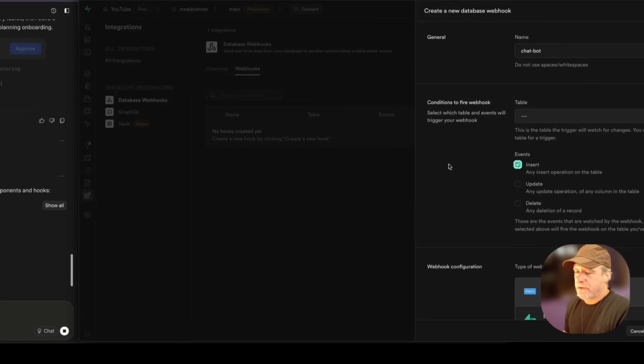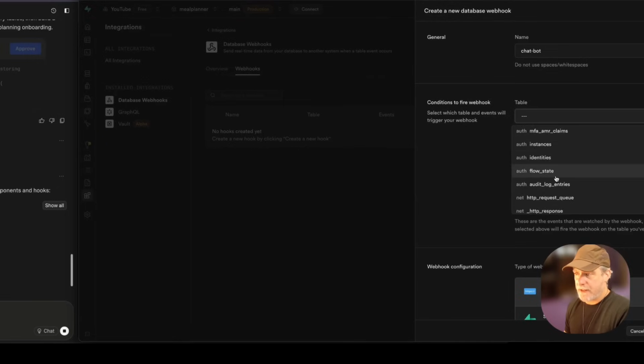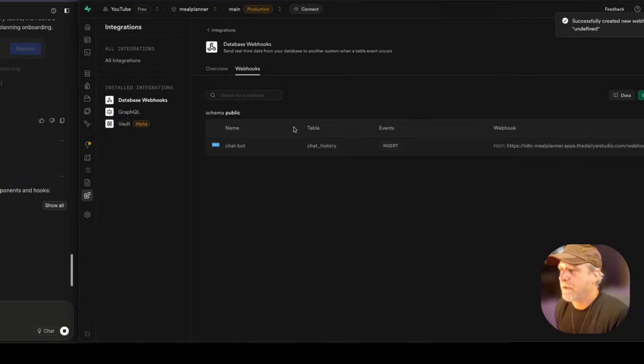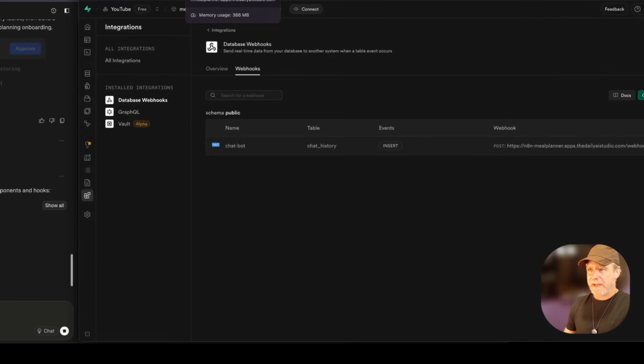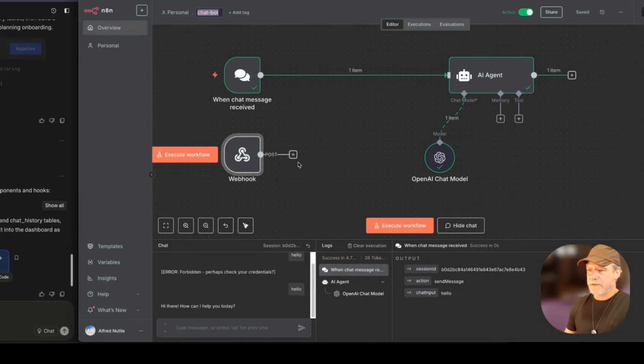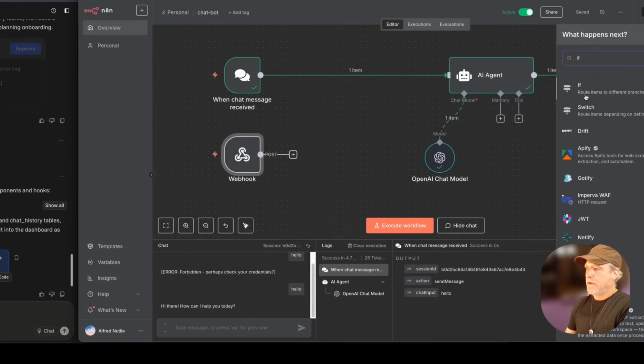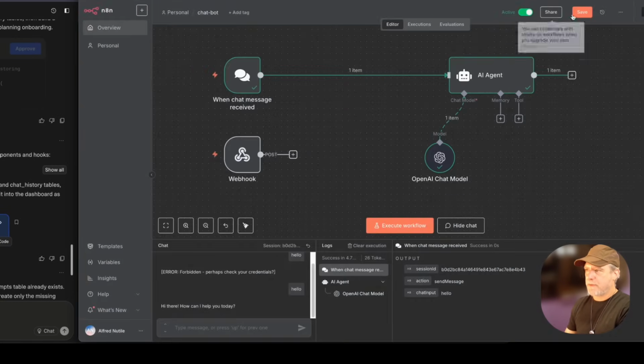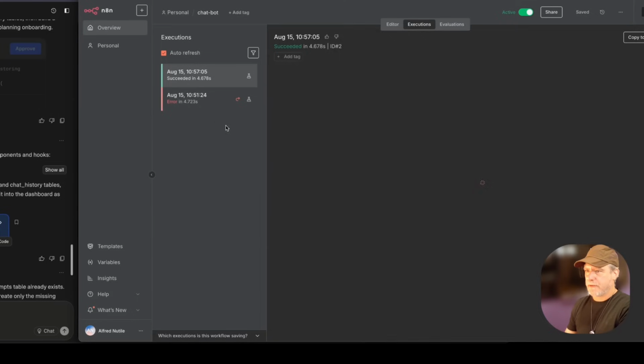When someone inserts a row into the table, chat history, which it hasn't made yet, so we have public prompts. Oh, it did. Okay, cool. We then hit our API, which I'll put a password in front of. And so now, every time someone writes to the chat history something, we're going to listen for it and react if it's from a human. Otherwise we'll get in a loop, and you'll see that in a moment. So now, when that comes in, if the particular column is human, we want to do something. So let's just get something in the execution so we have a history here.